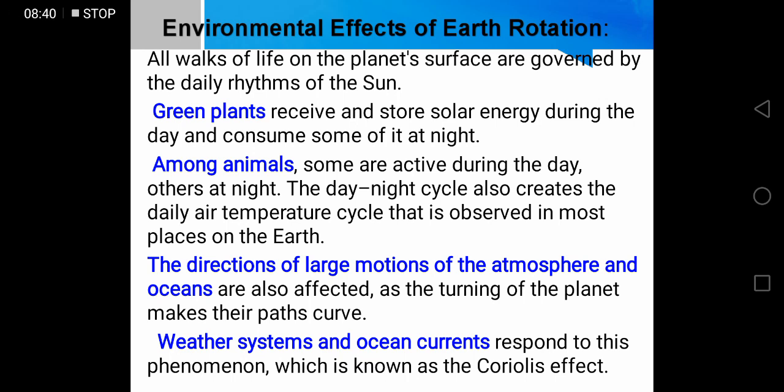The directions of large motions of the atmosphere and oceans are also affected, as the turning of the planet makes their paths curve. So it also controls the large motions of atmosphere and oceans. Weather systems and ocean currents respond to this phenomenon, which is known as the Coriolis effect. Weather systems and ocean currents are also controlled by this day and night phenomenon.